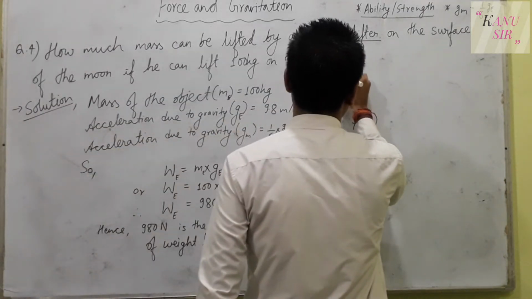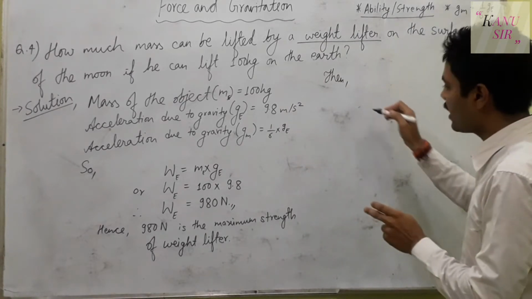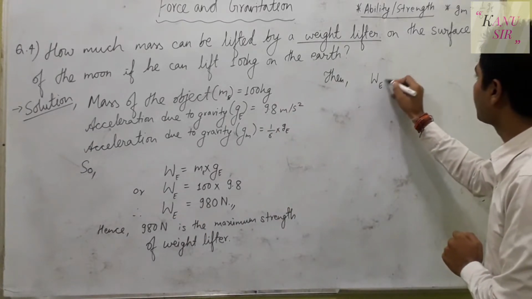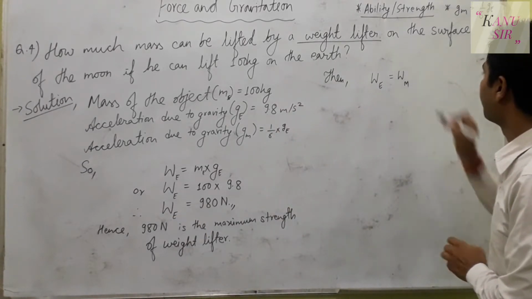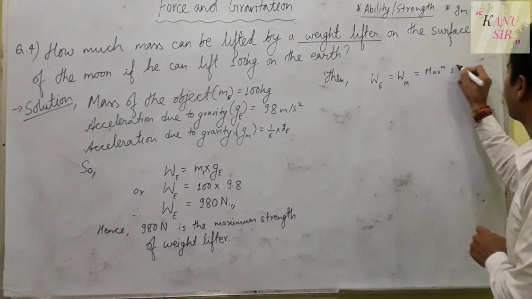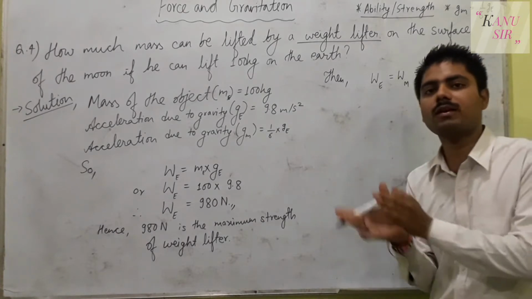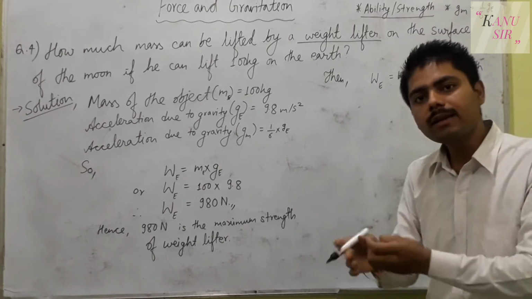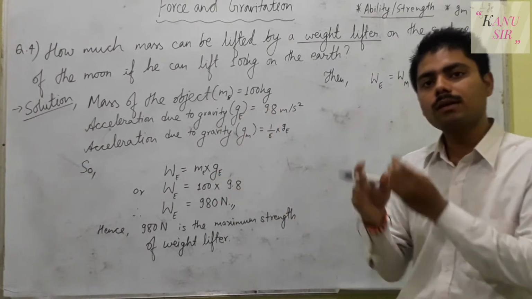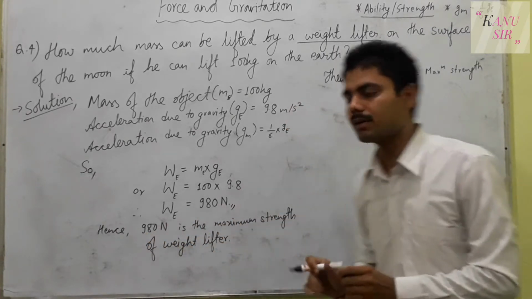Now in the same way we will understand that weight We is equal to Wm, or you can understand it as the maximum strength of the weightlifter. It is the maximum strength of the weightlifter. So either you take the weightlifter on the moon or on the earth or anywhere in the universe, he can only lift the weight up to 980 newtons.